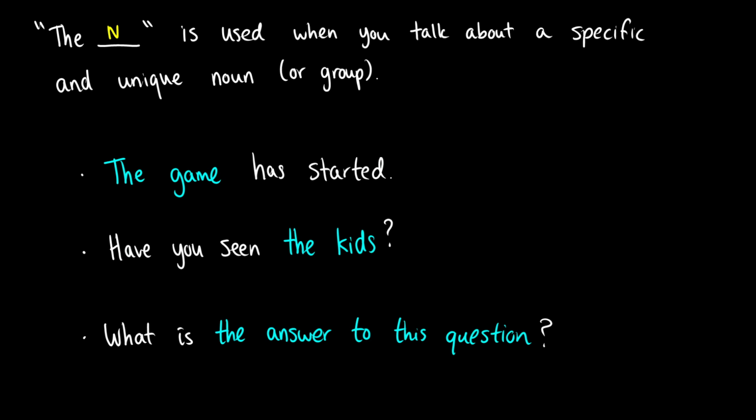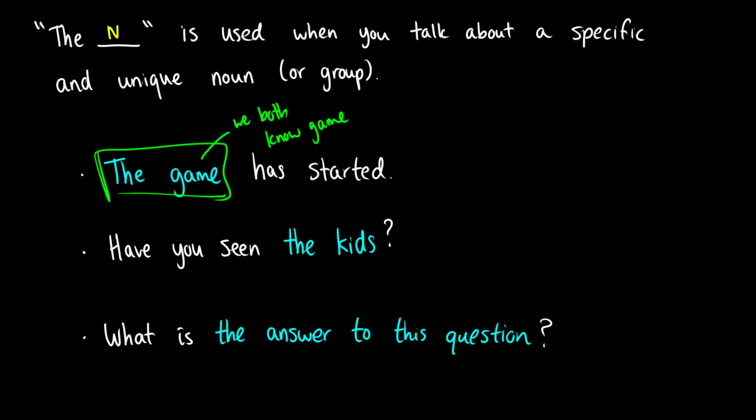When we use the, so the game, the kids, the thing, the wall, we use that when we want to talk about a specific and unique noun or group. There are two things that we assume when we use the: we assume that it is unique and we assume it exists. So when I say the game has started, I am assuming both speakers know which game we're talking about. We both know that there is a particular game that is starting.